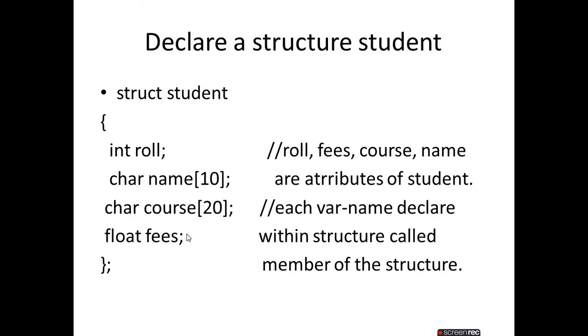Keep in mind. Tell me, what are the members of this student structure? The answer is roll, name, course, fees. That means our student structure has 4 members: roll, name, course, fees. These variables are called members of the structure.